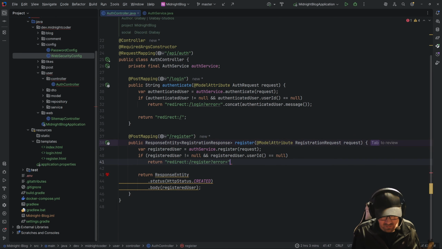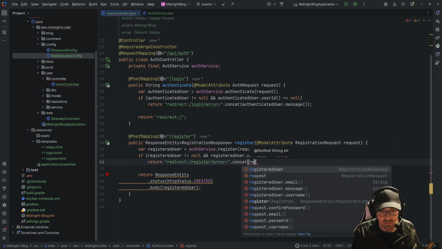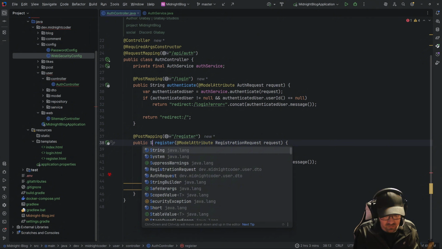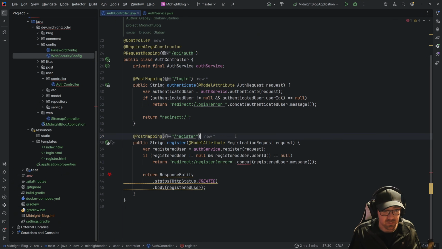And error equals that of dot concat the registered user dot message, right, because this needs to be a string as well.